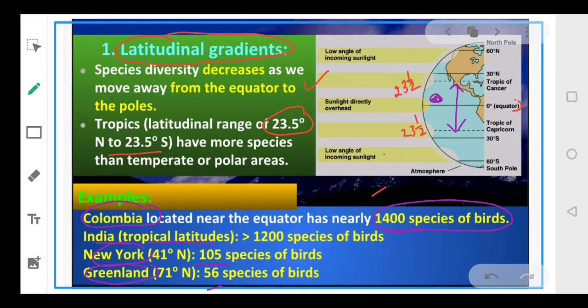So here New York is an exception. In the case of New York, we have a greater number of species, while our general trend says that biodiversity should decrease. So we should have a lesser number of species of birds in New York, but it has 105 species of birds. So a few exceptions are also there. Colombia has 1400 species of birds, India has 1200, New York has 105, and Greenland has 56 species of birds.